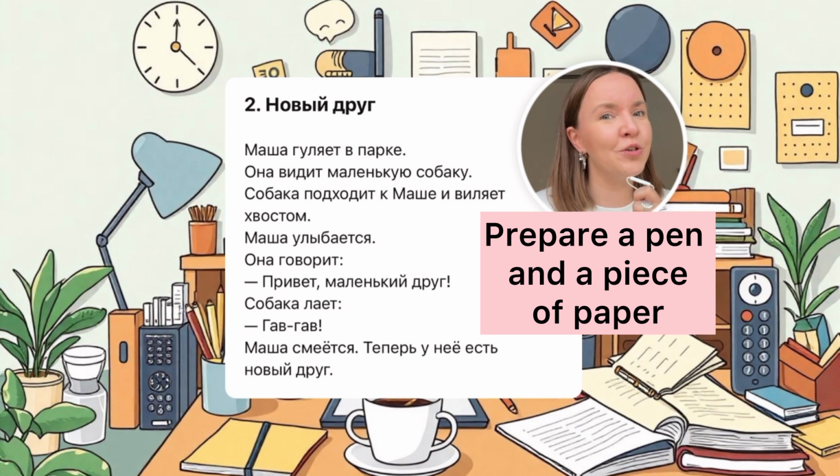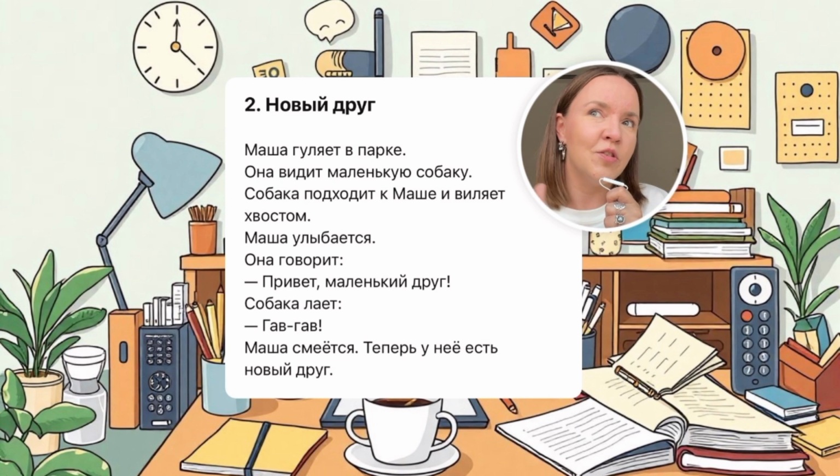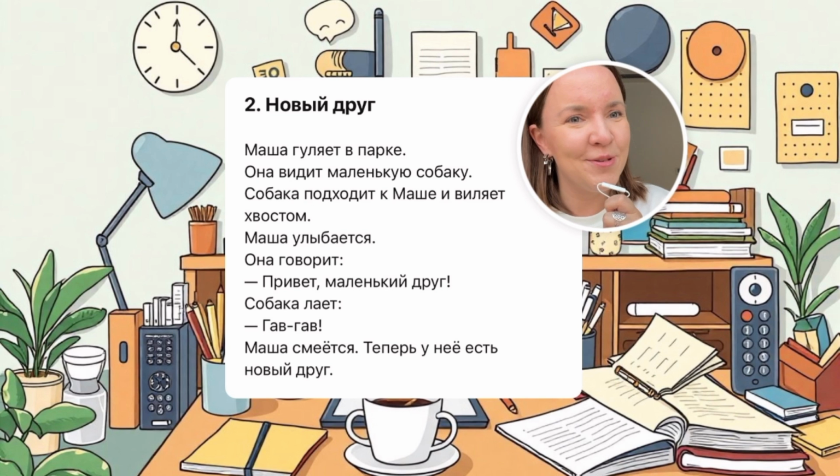So here we read a short story and we focus on the vocabulary and we also check the grammar, so we see what case it is after each verb, and we also look at the conjugation of the verb. So every verb we see in the story, I tell you the conjugations. So I hope that's useful.